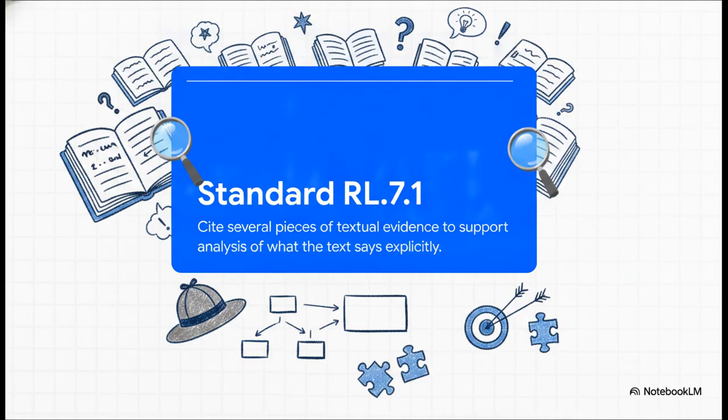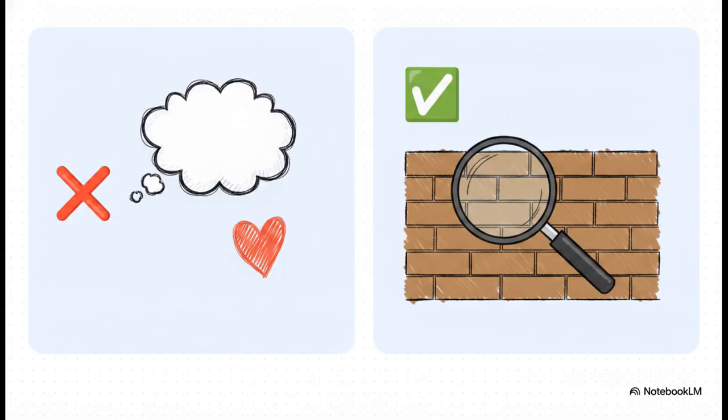In earlier grades, finding just one detail might have been enough to get by. But in grade 7, one single clue just doesn't cut it. A good detective needs multiple pieces of proof to back up what the text says outright and to support those logical leaps, those inferences they're making between the lines. And this brilliantly illustrates exactly why an evidence-based claim solves the mystery while an opinion just falls flat.